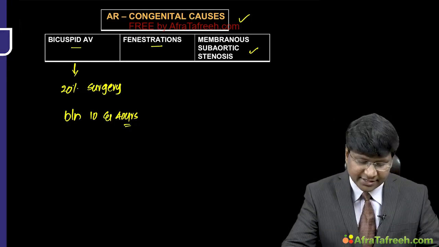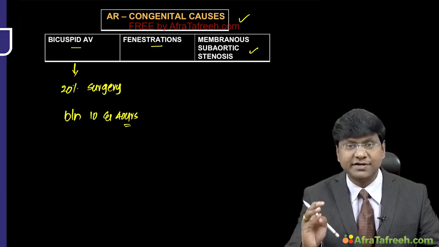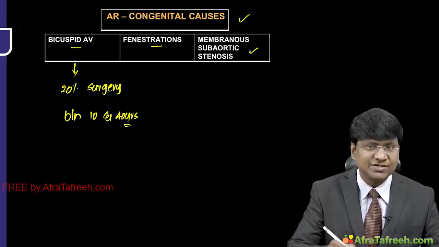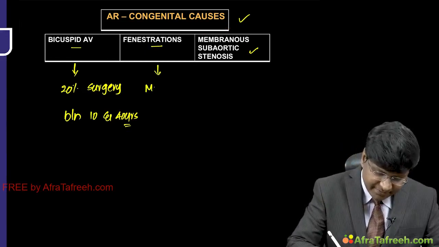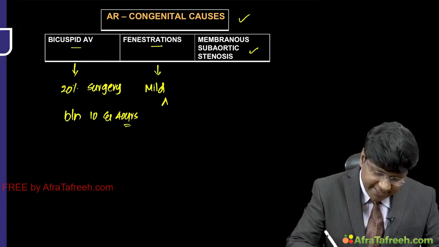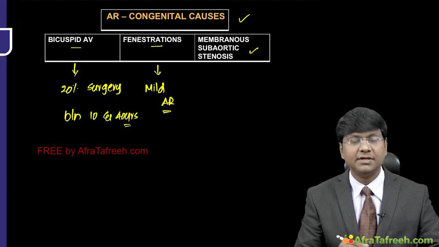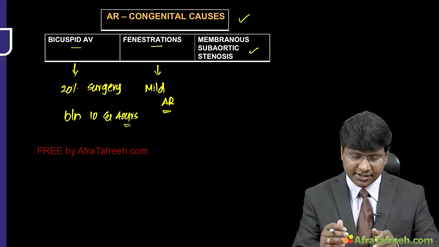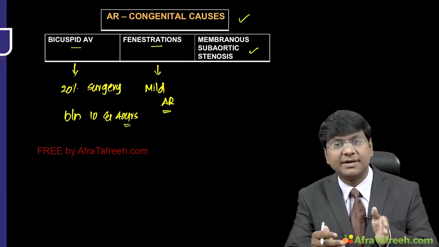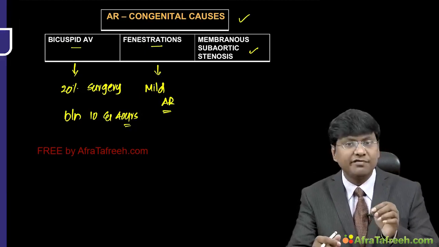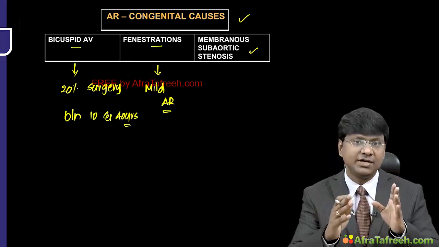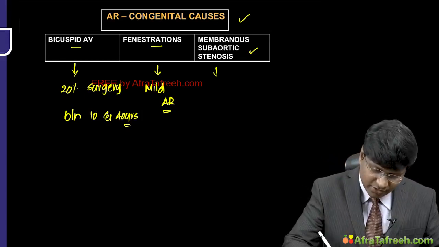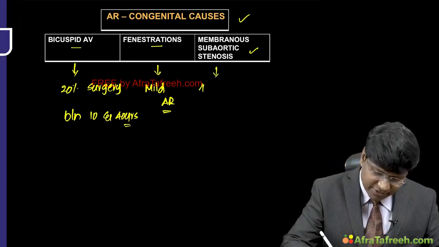Another important congenital cause for aortic regurgitation is fenestration. The fenestrations of the aortic valve will produce mild aortic regurgitation. And the next important etiology is the presence of membranous subaortic stenosis. Presence of membranous subaortic stenosis will result in a high velocity systolic jet.